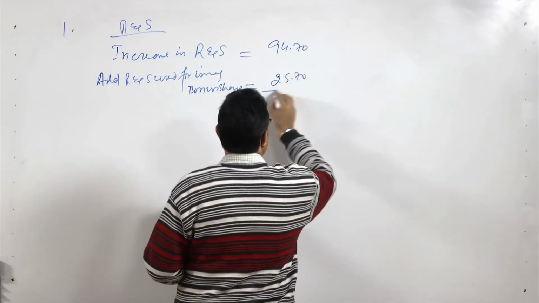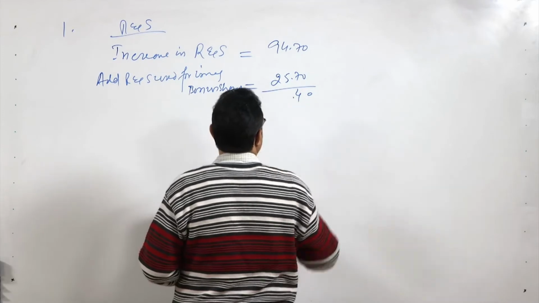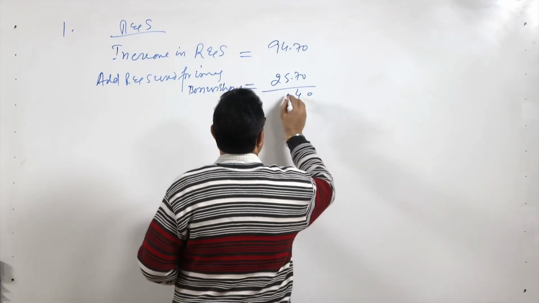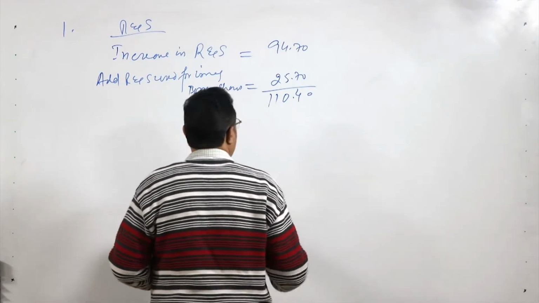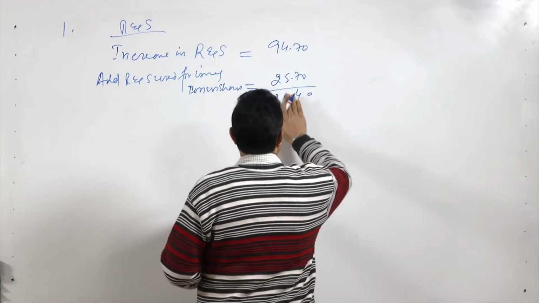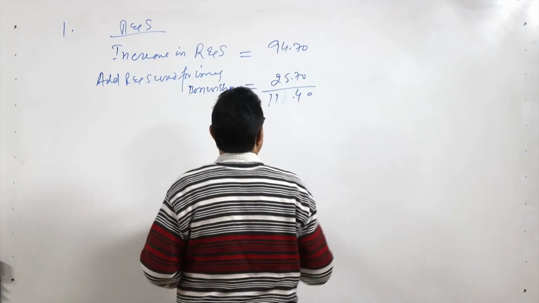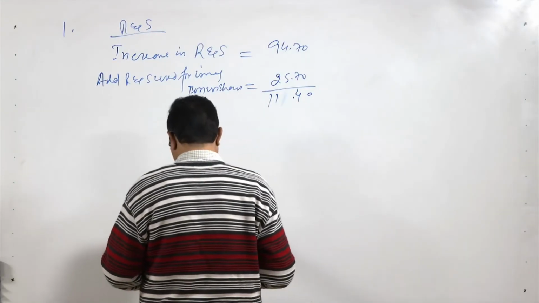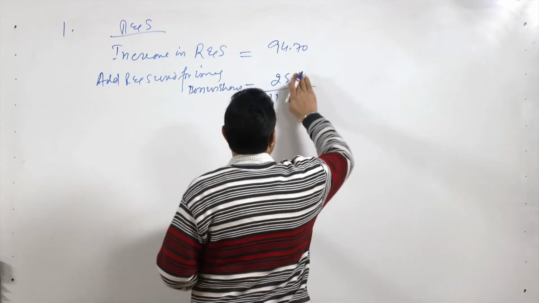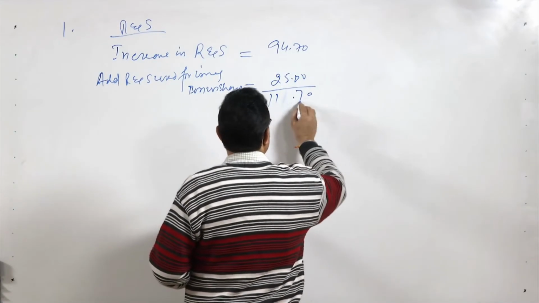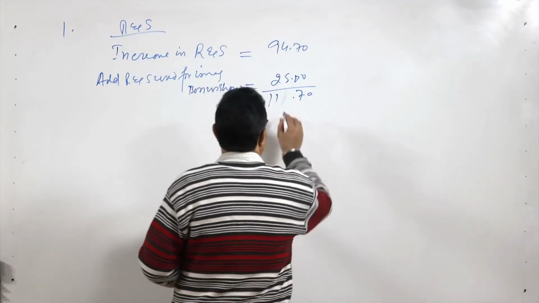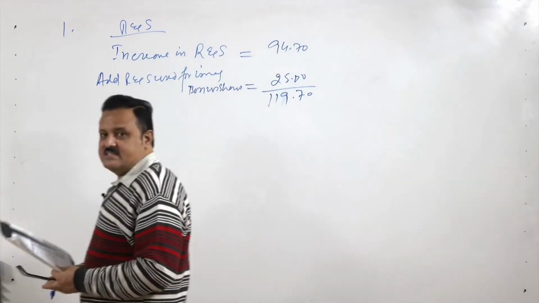So what should the total figure of the reserve and surplus be? It should be 119.70.